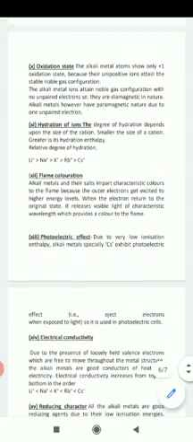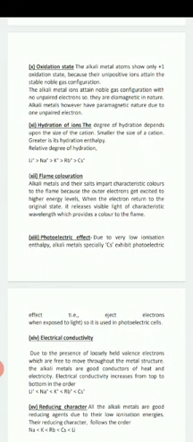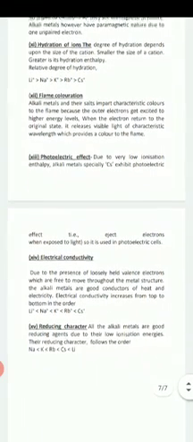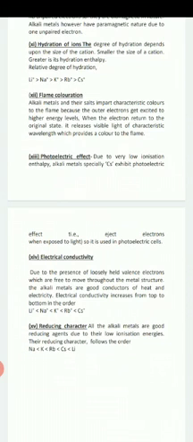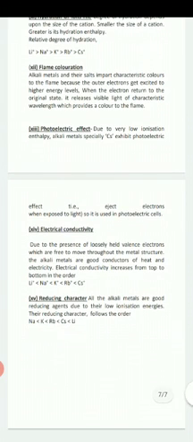Now about the photoelectric effect. Due to very low ionization enthalpy, alkali metals, especially cesium, exhibit the photoelectric effect when exposed to light, so it is used in photoelectric cells. Now electrical conductivity. Due to the presence of loosely held valence electrons which are free to move throughout the metal surface, the alkali metals are good conductors of heat and electricity. Electrical conductivity increases from top to bottom in the order given below.